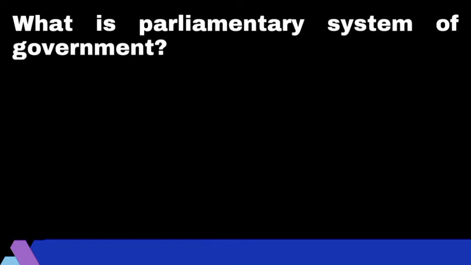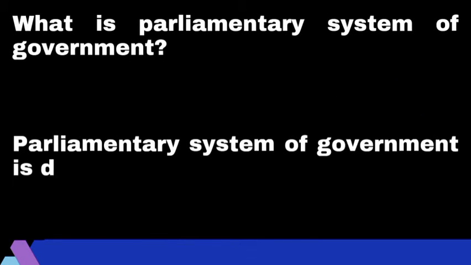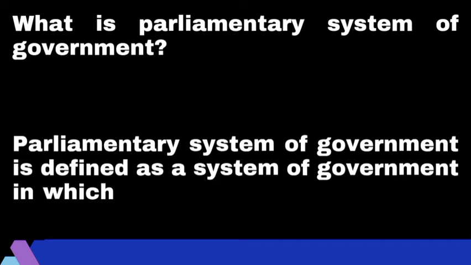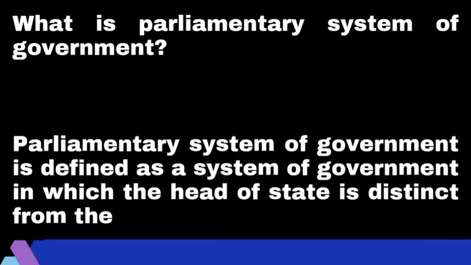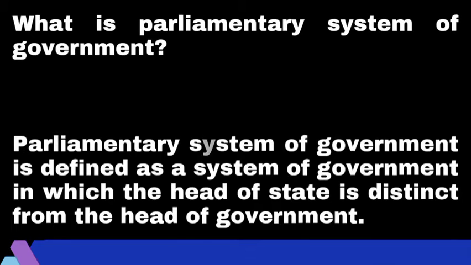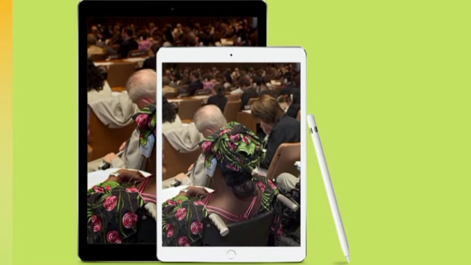What is parliamentary system of government? Parliamentary system of government is defined as a system of government in which the head of state is distinct from the head of government. Both offices and functions attached to them are in the hands of two individuals, unlike the presidential system where the two offices, which is the head of state and government, are fused.